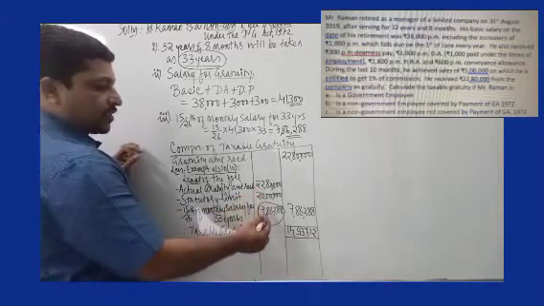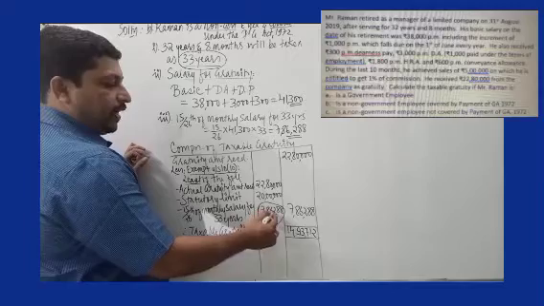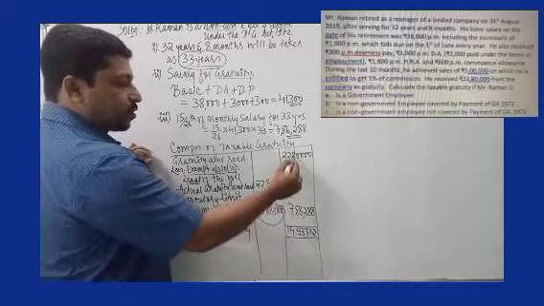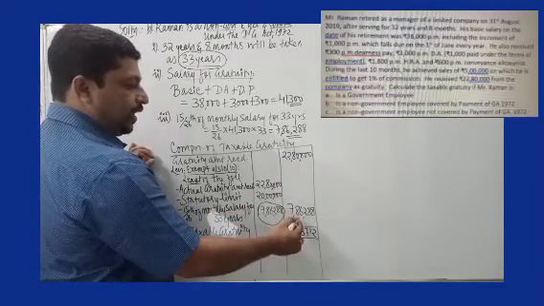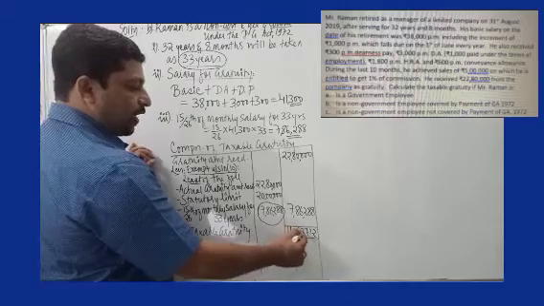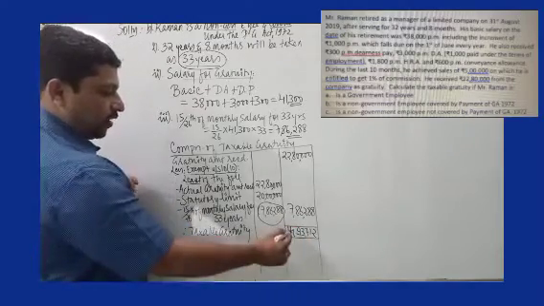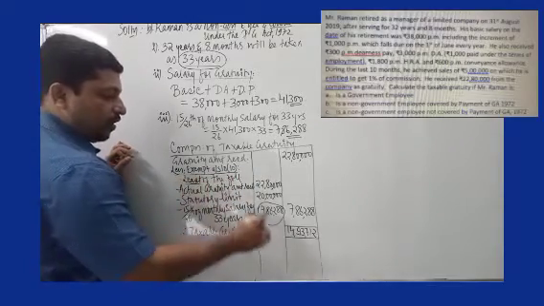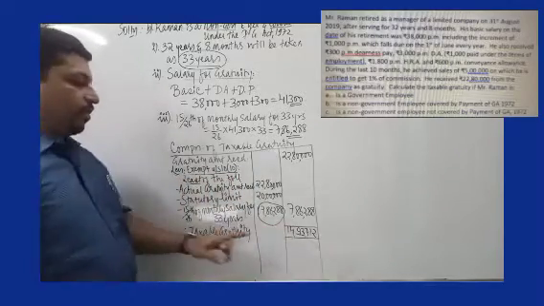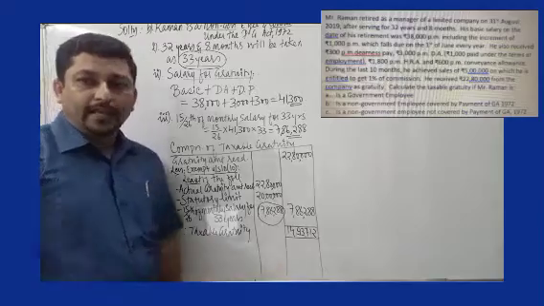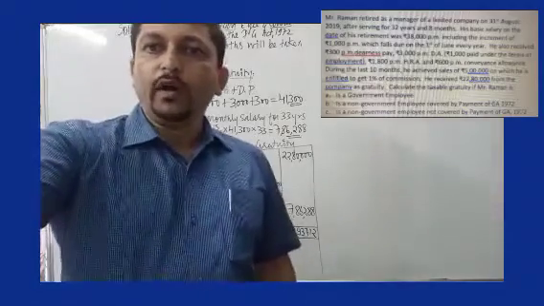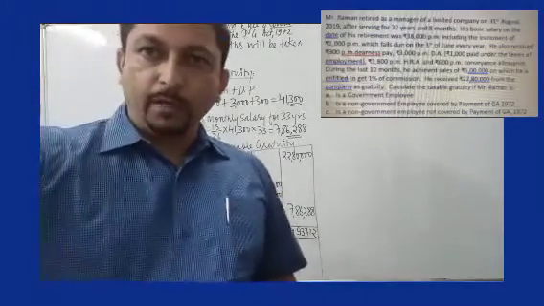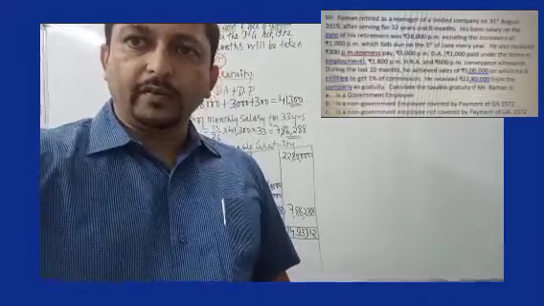Among these three, 7,86,288 is the least. So we deduct it from 22,80,000 and we get 14,93,712. So 7,86,288 is exempt gratuity and 14,93,712 is the taxable gratuity. I hope question B is also very clear.